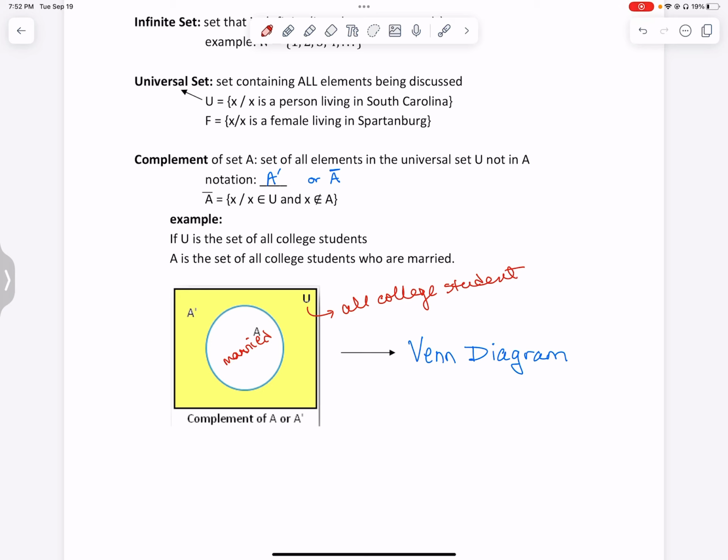The complement of A would be not married students. That makes sense. They are in the universal set, so they are college students, but they are not part of A. Okay, so not married college students would be our complement of married college students.